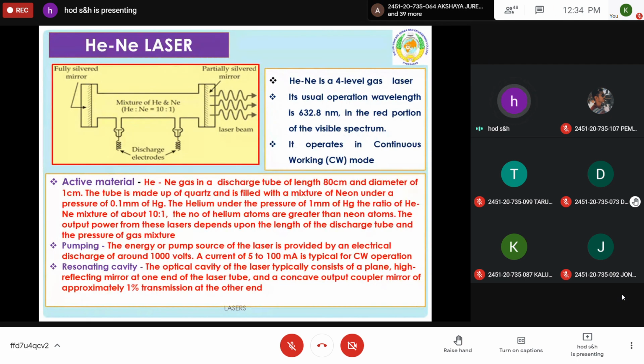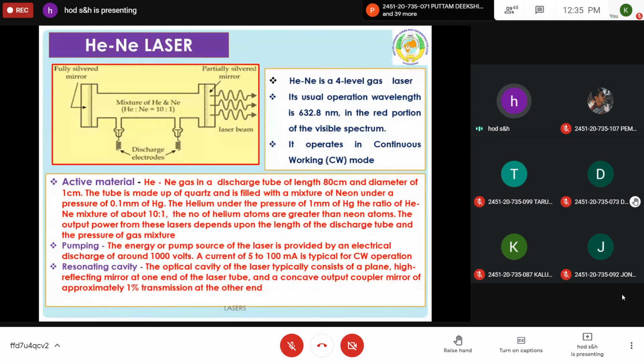Initially, one neon atom comes to the ground state by emitting a photon. This photon interacts with another neon atom in the excited state, which emits a similar photon. These two photons are coherent, and they knock out two more photons from two excited atoms, so that the number becomes 4. These 4 photons again interact with 4 excited neon atoms in the metastable state, so they become 8. 8 photons are released, and the 4 excited atoms reach the ground state. So this process continues, and a laser beam is produced in the quantum tube.